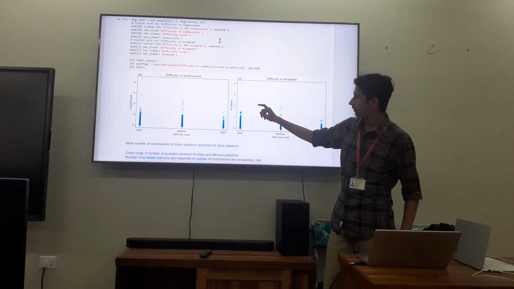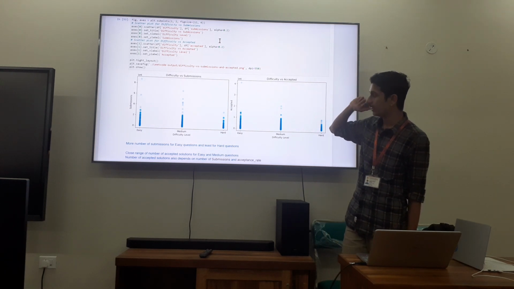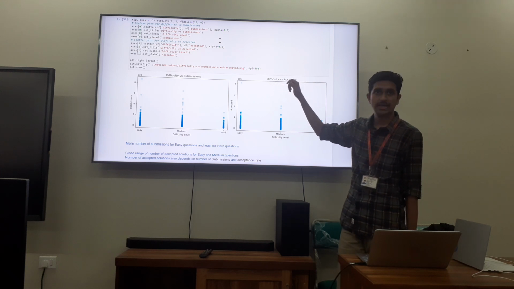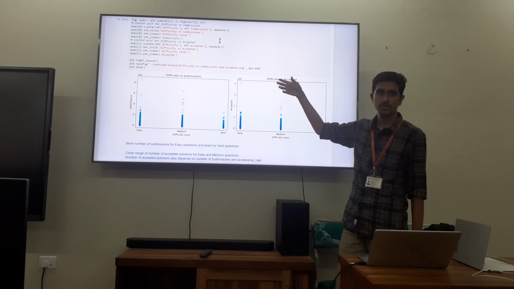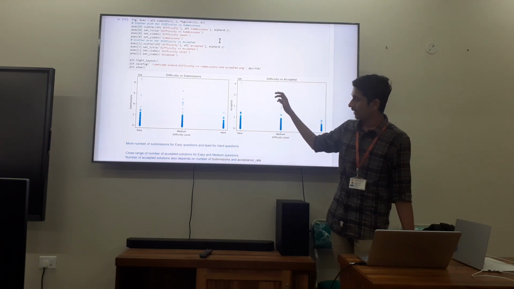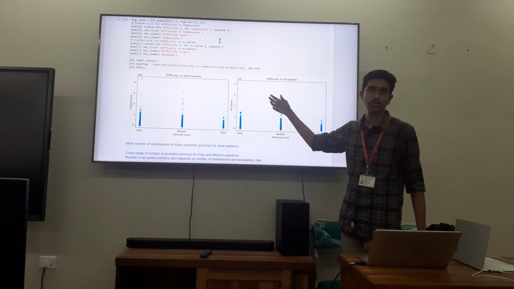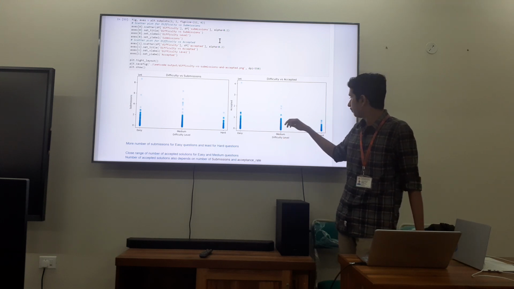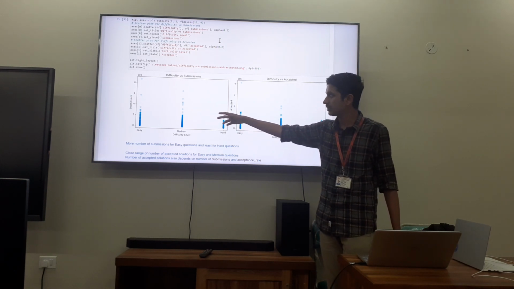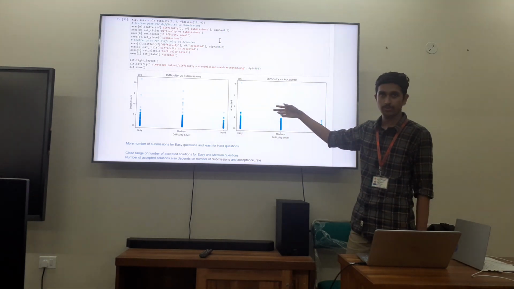Then this graph tells the difficulty versus submissions and difficulty versus accepted. These are the two things that are related. The accepted and submissions are actually related. For all the submissions we do, not all questions are getting accepted. So these two graphs give an overview of the difficulty levels and also the number of solutions that are accepted per problem. As we can clearly see, even in these graphs, easy and medium questions have got a higher submissions rate, and also a higher number of accepted solutions.